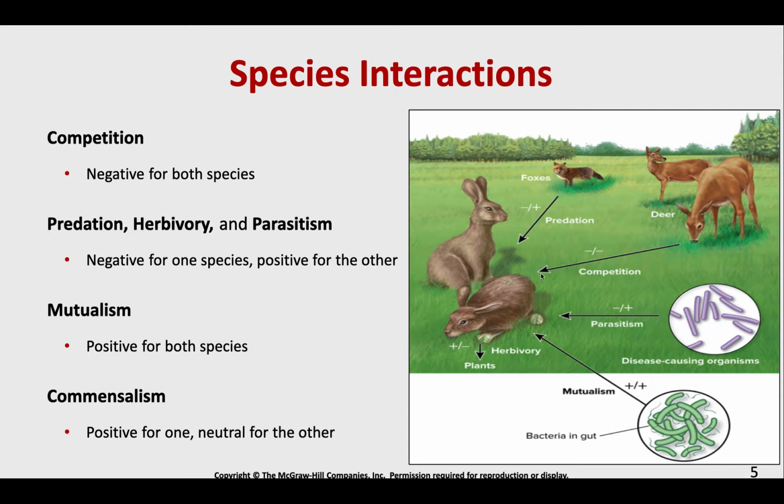So for example, we have our rabbit here. It is preying on these plants, all right? The plants are negatively impacted, but the rabbit really likes to eat the grass, all right? They are positively impacted. We have mutualism, where both species benefit, and then commensalism, which is positive for one, doesn't really matter for the other.